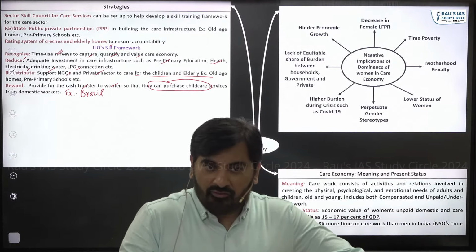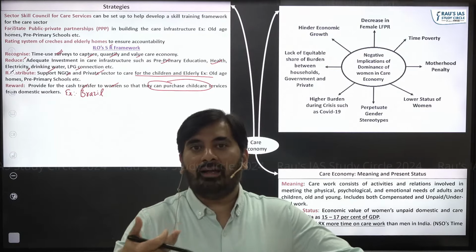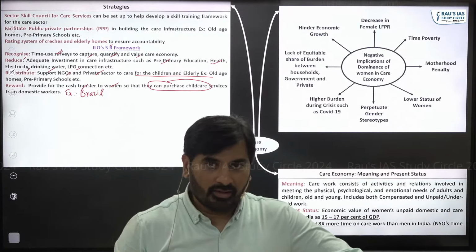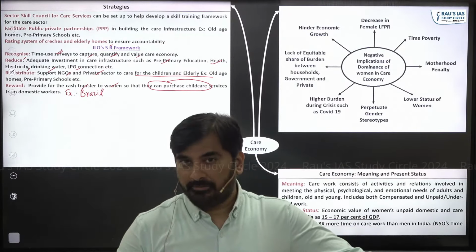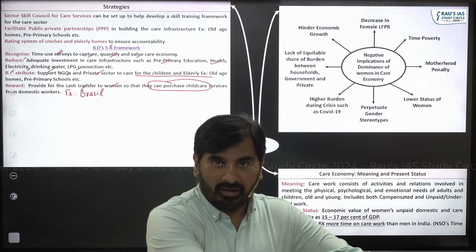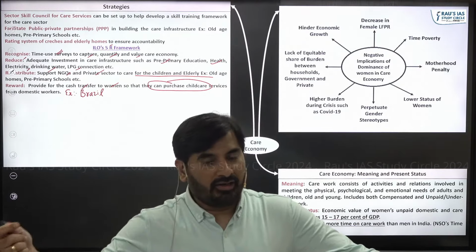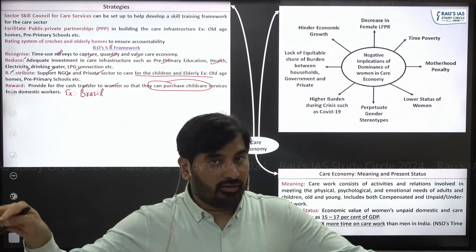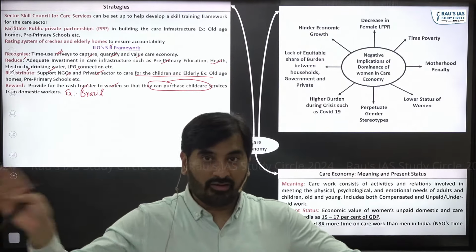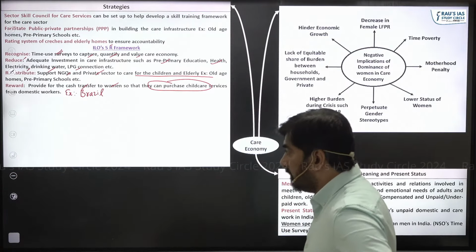Using this money, the women can hire domestic workers to do the household duties. This has a dual benefit. Benefit number one, it will increase the female labor force participation rate. Benefit number two, domestic workers who are otherwise underpaid will get better payment, right? So it is a dual benefit which people might get.